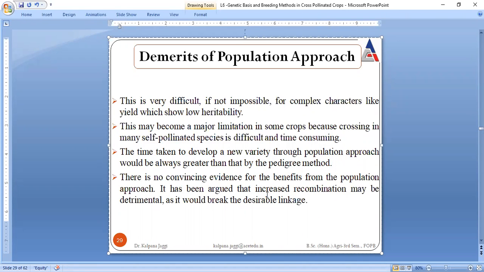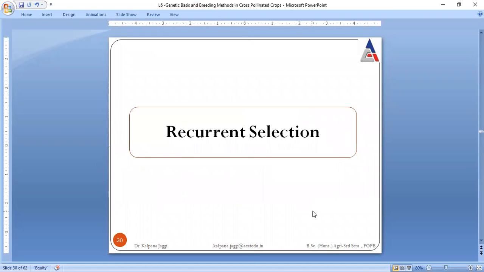And there is no convincing evidence. If we say these characters are moving to the next generation, and if I ask you why these characters are being forwarded to the next generation, you won't be able to give any convincing evidence or any answer that will justify your answer, right? So with this, I come to the end of the very first methodology that is utilized for breeding of what we call cross pollinated species.